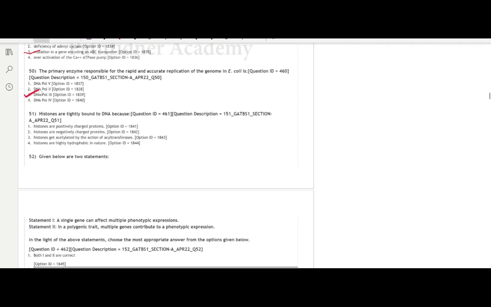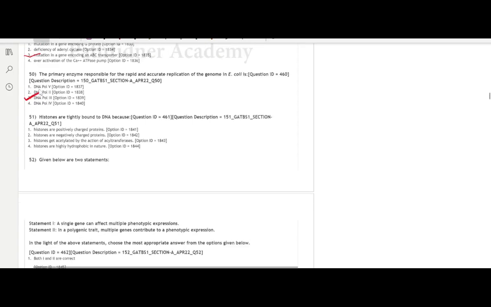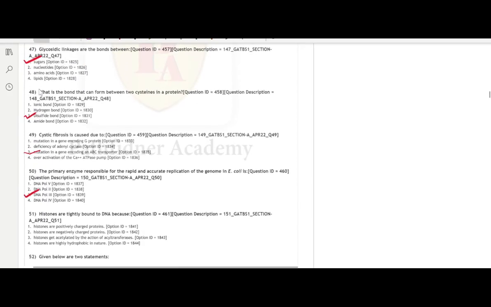Question number 51. The histones are tightly bound to DNA because... The important concept in this case is that DNA is a negatively charged molecule. Therefore, it is attracted towards a positively charged molecule. In this case, DNA wraps itself around histones because of the positive charge present on the histones, which is our option number 1.